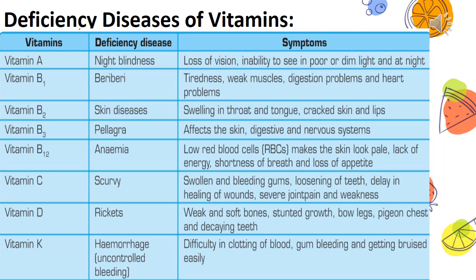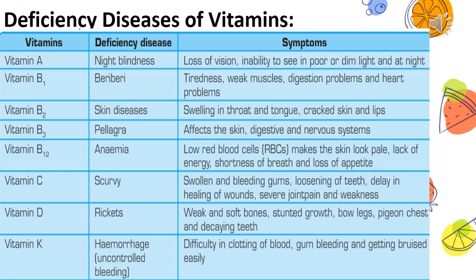Vitamin B1: the deficiency disease is beriberi. Symptoms: tiredness, weak muscles, digestion problems, and heart problems. Next one is vitamin B2.